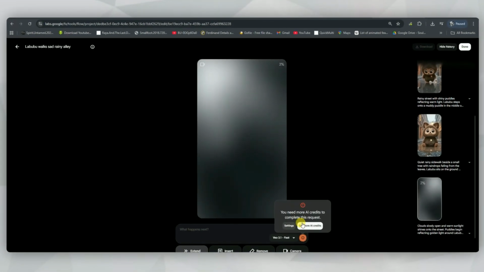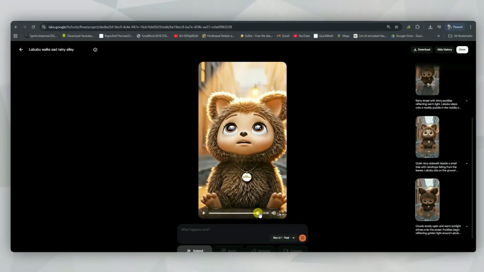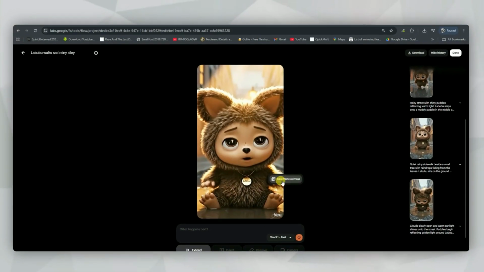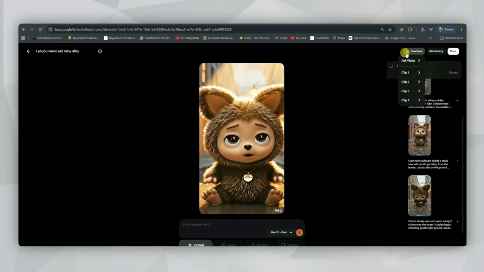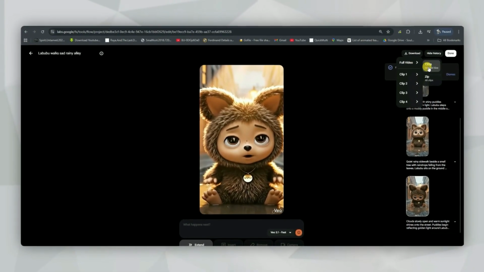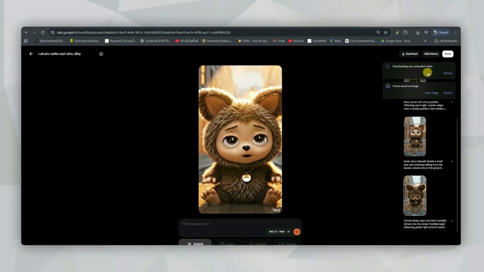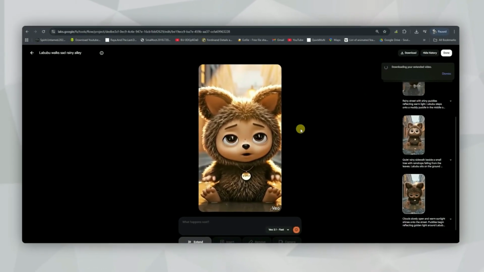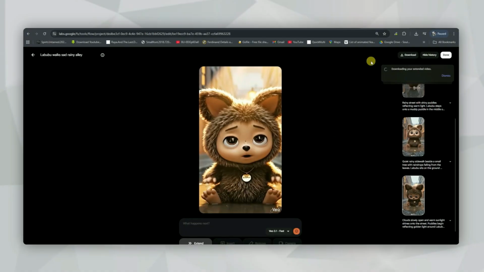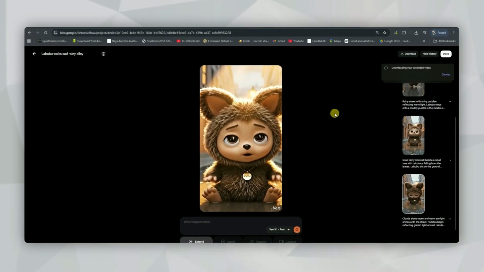When you hit that limit, here's what you do. Go to the very last frame of your final clip and download that frame as an image. Then start a new project, upload that last frame, and generate the next part from there. After that, you can extend again. You just keep repeating this process until you get the exact result you want. Once everything looks good, download the final video.